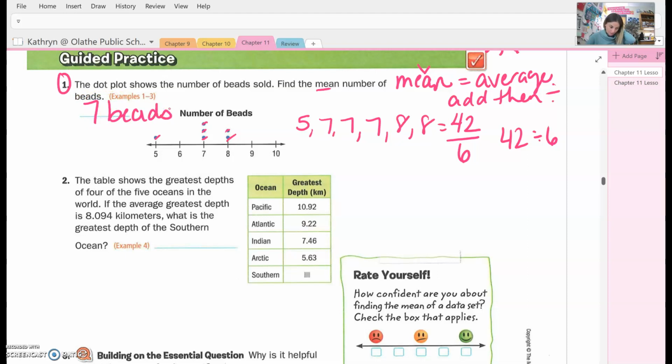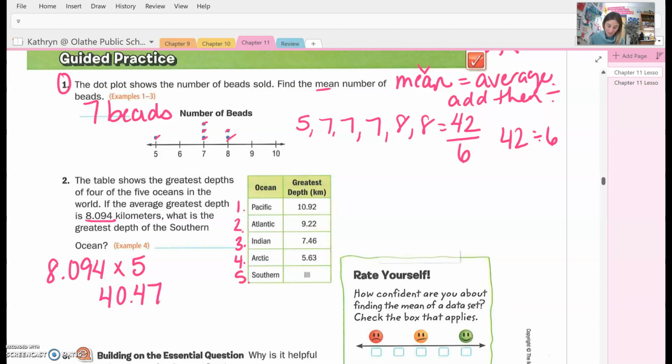All right, the next one. It says the table shows the greatest depths of 4 of 5 oceans. So we're only given 4, but we need 5. Okay. If the average greatest depth is 8.094 kilometers, what is the greatest depth of the Southern Ocean? So first thing we need to do is take this and multiply that by the number of oceans. 1, 2, 3, 4, 5. So I'm going to multiply that by 5. Okay, so that I know that that should be our total. Because that's how we're going to find the average.